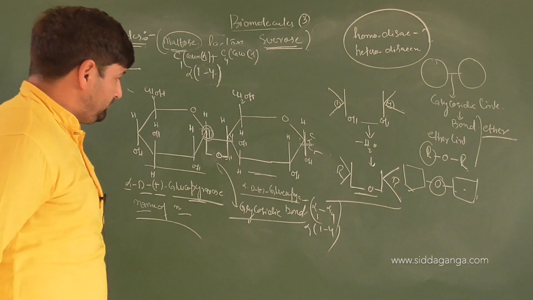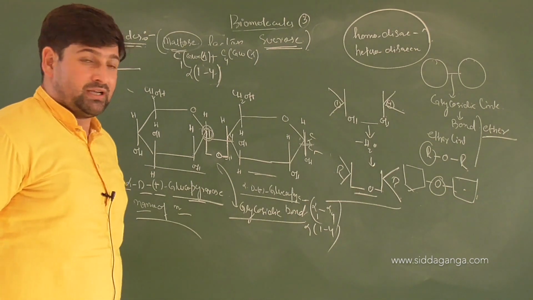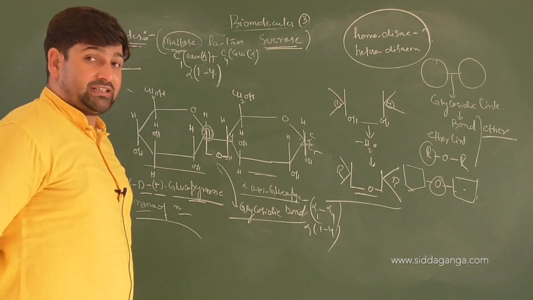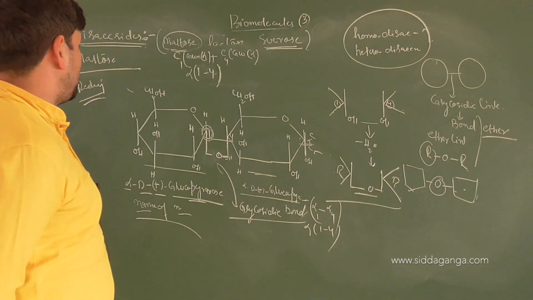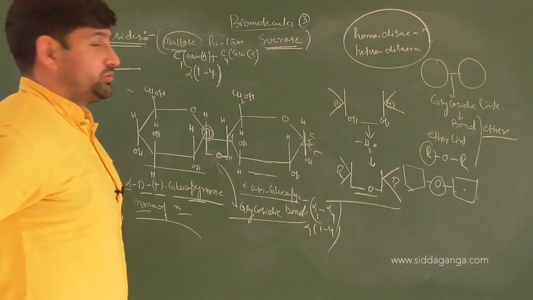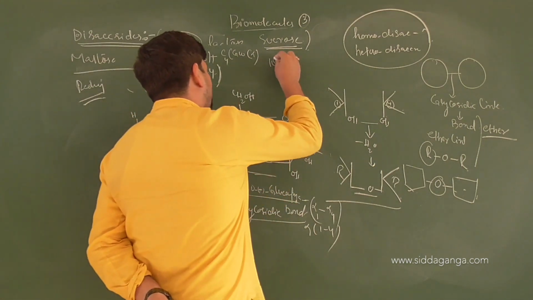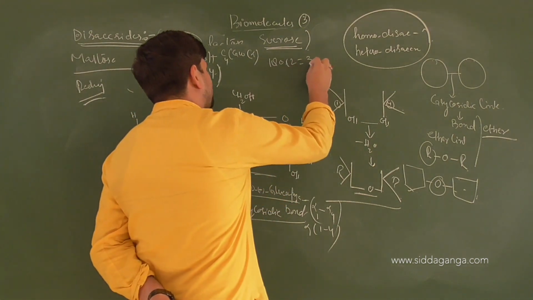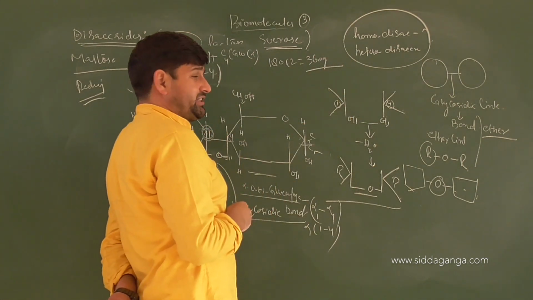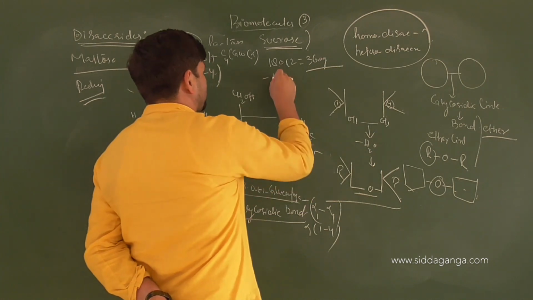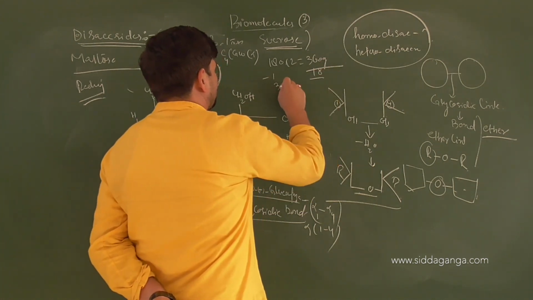So in maltose, what are the links? Alpha 1,4 links. What is this linkage called? Glycosidic linkage. How is it made? By the removal of a water molecule. Now, look at the chemical formula of maltose. Maltose is made up of 2 glucose units, so that is 180 into 2, which makes 360 grams. This disaccharide's molecular mass is 360 grams, minus a water molecule, minus 18, so that will be 342.